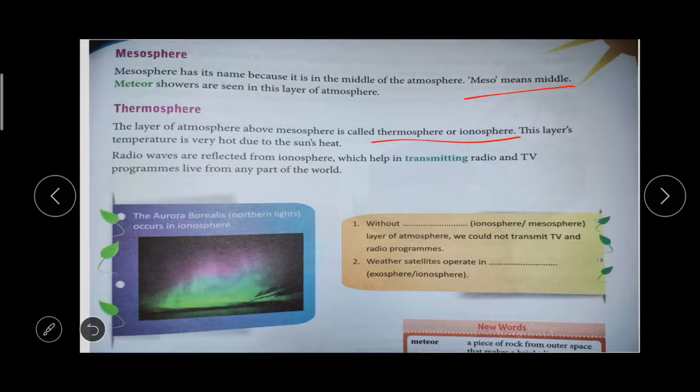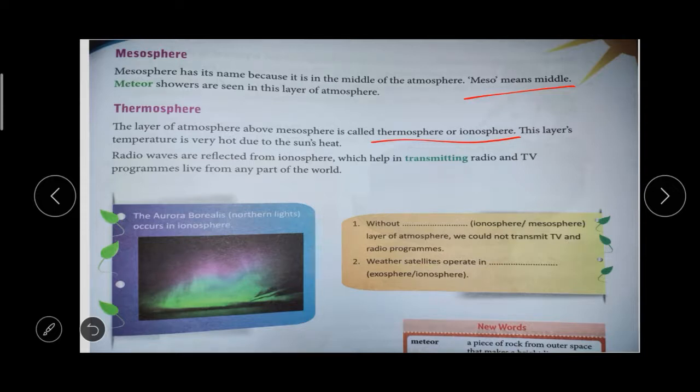In this ionosphere only, radio waves get reflected, which helps in transmitting radio and TV programs. Through this layer the radio signals go back, reflect, and come back. This layer acts as a reflecting mirror for the radio waves. Do you understand up to this much?